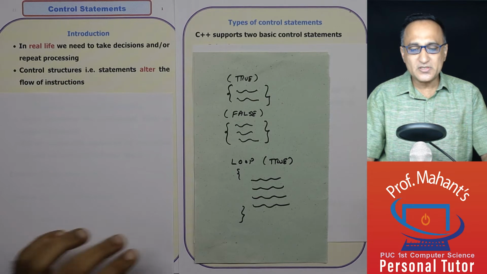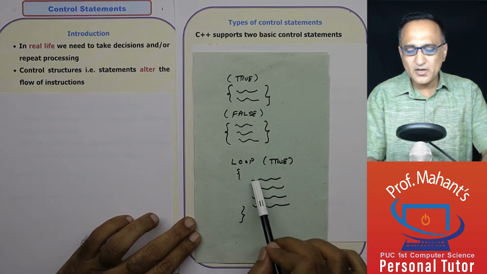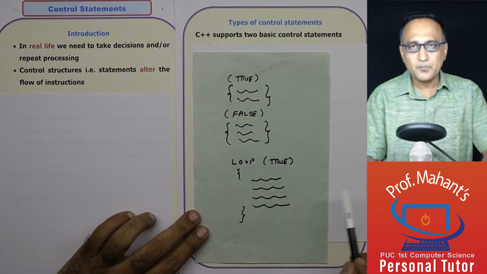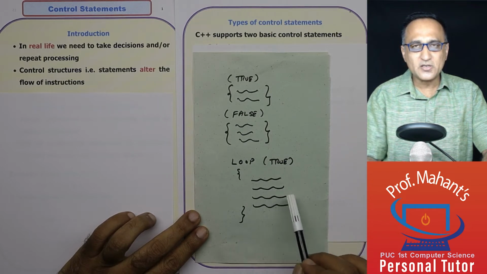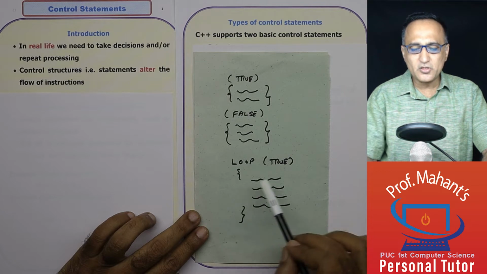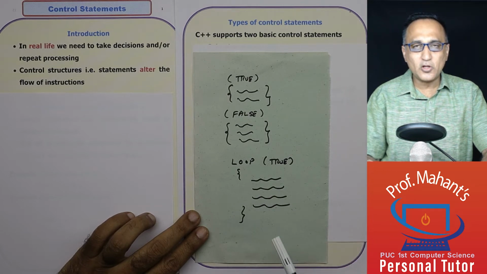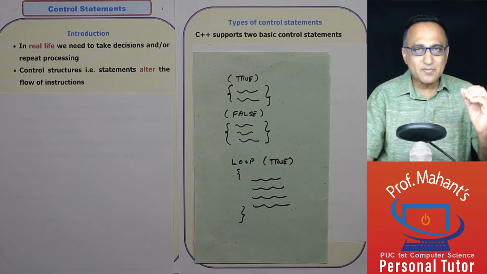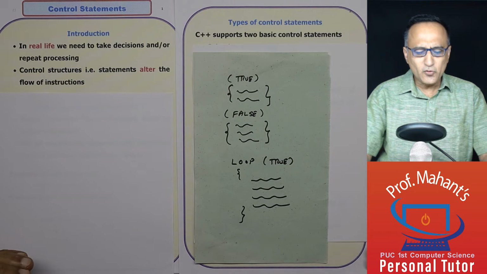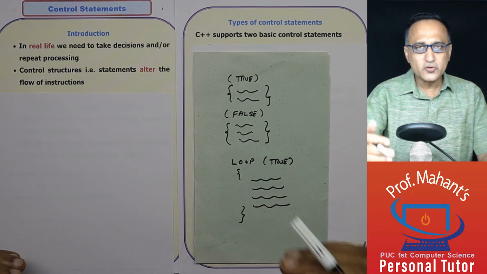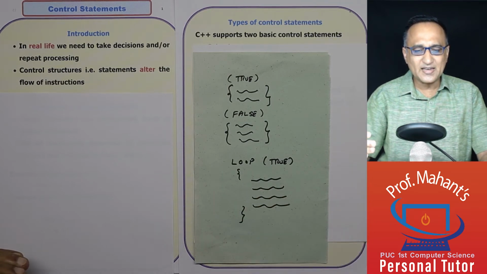So I will read employee number 1, do the calculation, print his payslip, go to the next employee, do the calculation, print his or her payslip, and continue this process till I have read all the 50,000 employees and processed them. So here I need to do the same kind of processing on each and every employee, starting from the first employee till the 50,000th employee. So if you see, this looping is used to do things again and again.